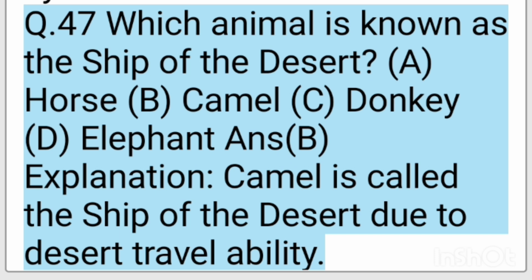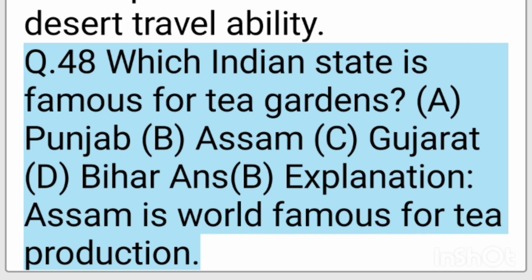A. Horse. B. Camel. C. Donkey. D. Elephant. Ans. D. Explanation, camel is called the ship of the desert due to desert travel ability. Q. 48. Which Indian state is famous for tea gardens?